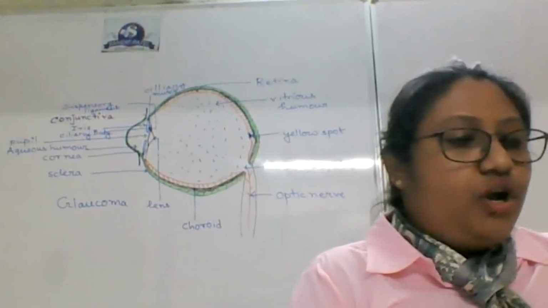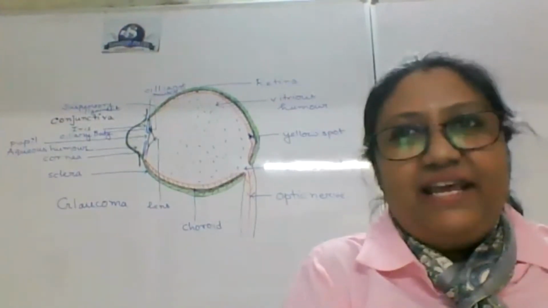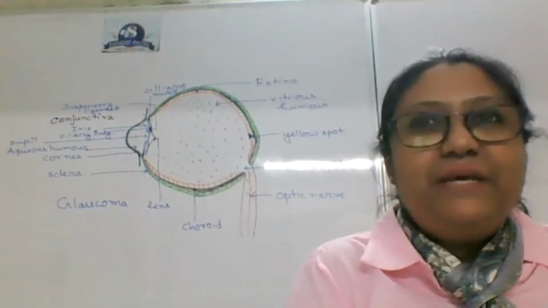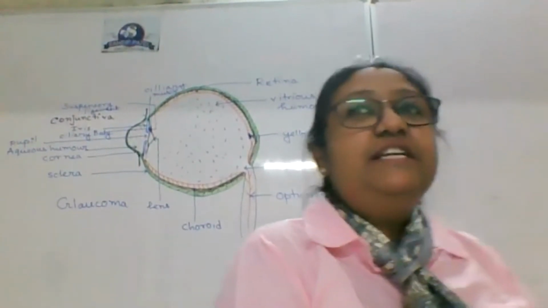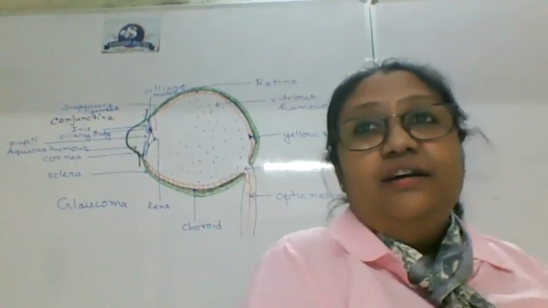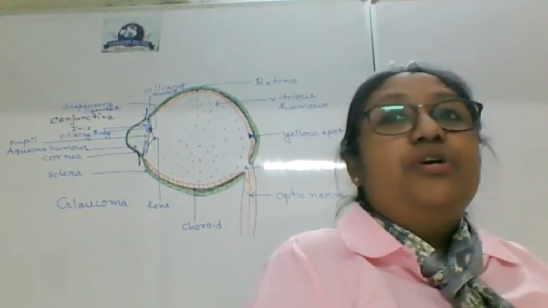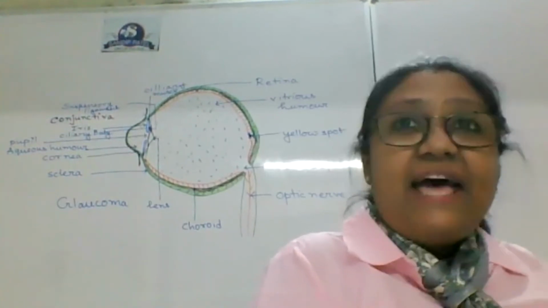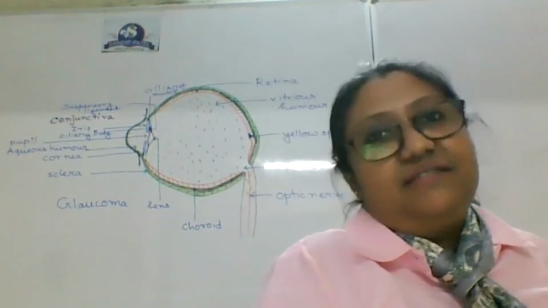So now we will talk about the last but the most important layer of eye. बाकी सारे भी important है, but it is the most important because it is responsible for vision. Because it is going to create the image and convert that image into impulse.